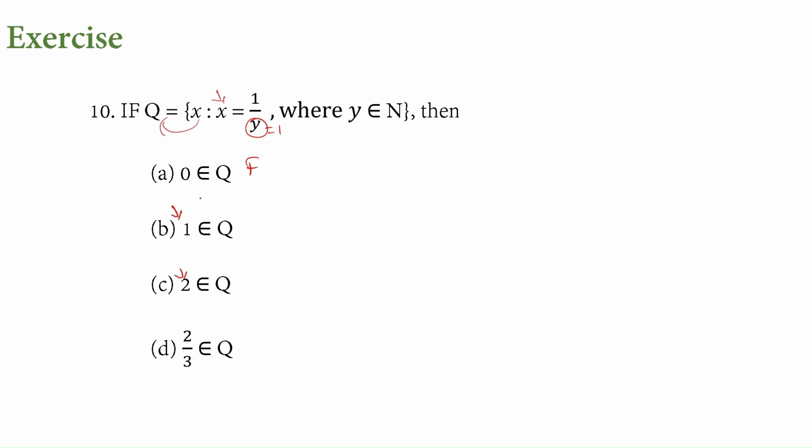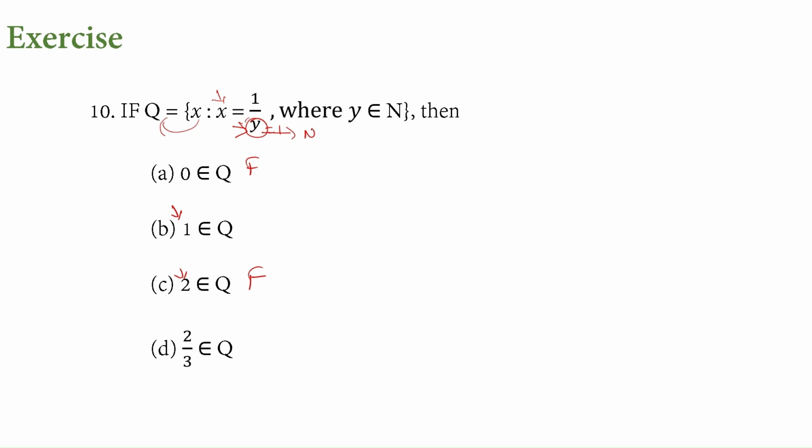2. Can 2 be an element of the set? Whatever we write in the denominator, y is a natural number. Only natural numbers we have to write. Whatever we write, 1 upon that natural number can never be 2. So this is again false. 2 upon 3. See, 2 upon 3 can never be an element of this set. Why? Here we can take only natural numbers.